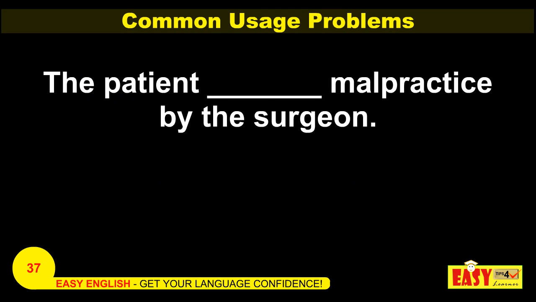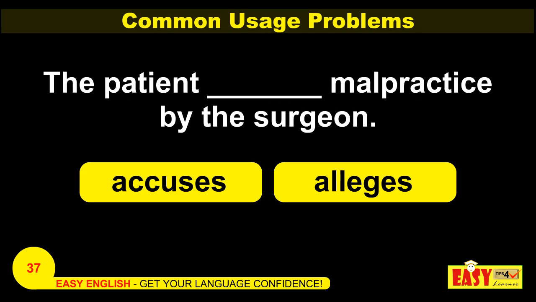Look at the next sentence. The patient dash malpractice by the surgeon. So what are the options given? Accuses or alleges. So what is the meaning of accuse? It is charging of an offense. What is allege? Allege means to claim or assert that someone has done the crime. So here in this sentence, the patient alleges malpractice by the surgeon. That would be right.